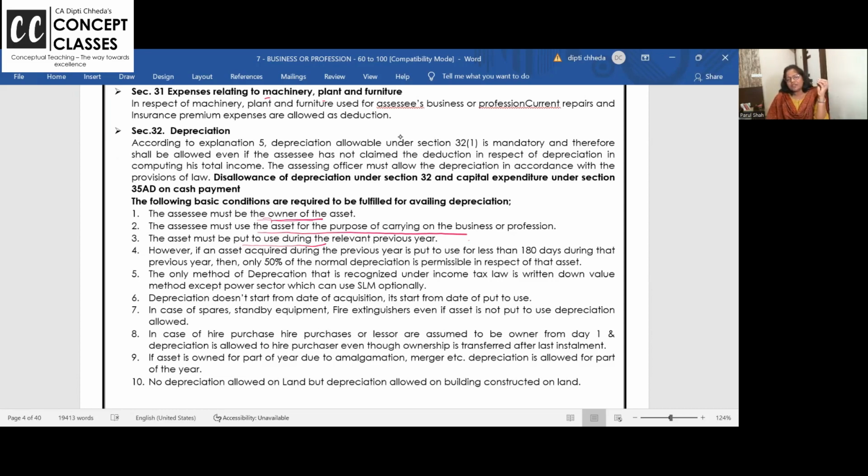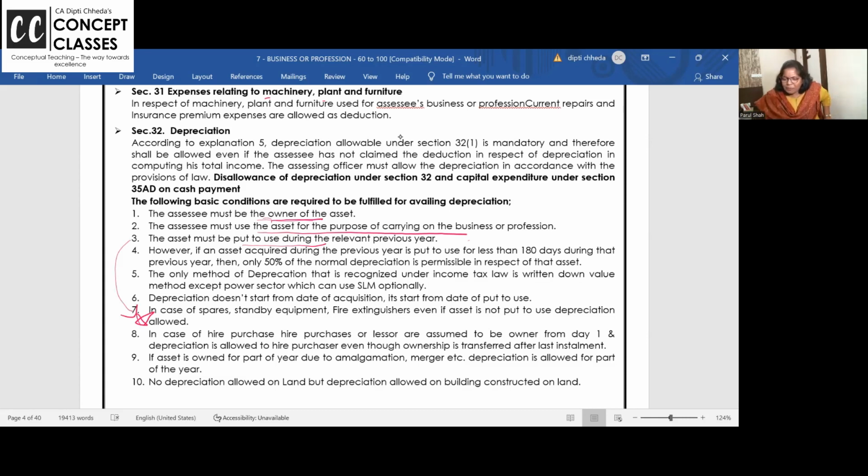You purchased the asset on 30th June and kept it. But then after the Dussehra, you have decided to officially launch it and use it. So when will you start charging the depreciation? The day it is put to use. Okay. Now in put to use, this 7th point is important. It has got a link here.